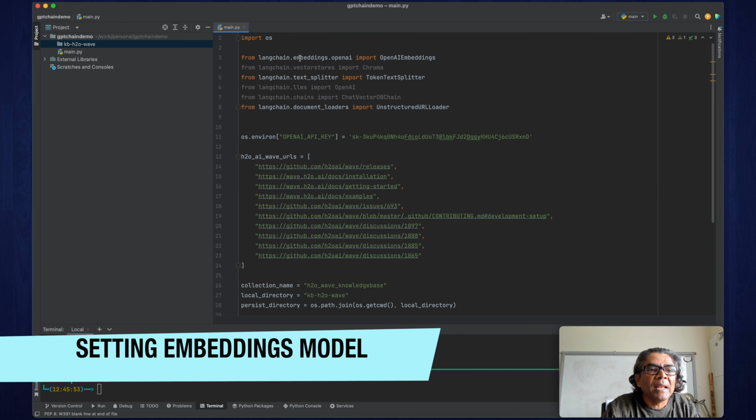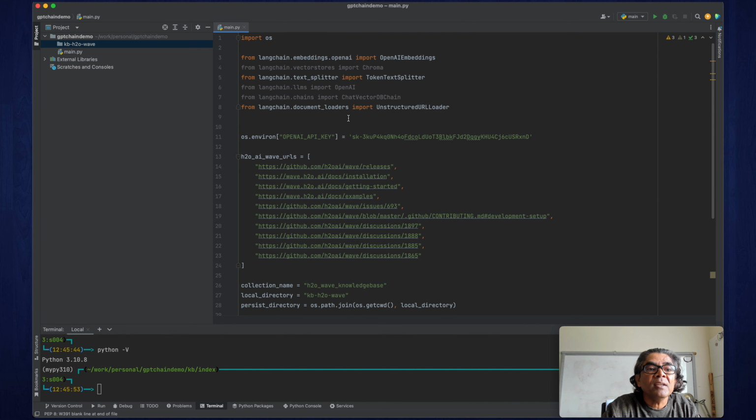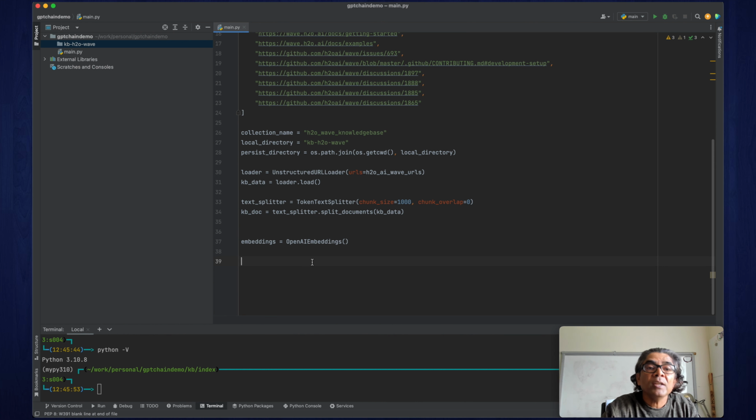Now we will set OpenAI embeddings. We are taking them from Langchain embeddings OpenAI. So now we call this method to set the OpenAI embeddings which we are going to use. Then we need to use the Langchain application framework so that we can use the embeddings we have created, which are in Chroma database format, and now we need to use the OpenAI large language model so that we can generate the question answers.